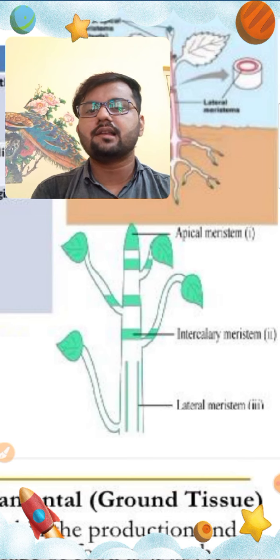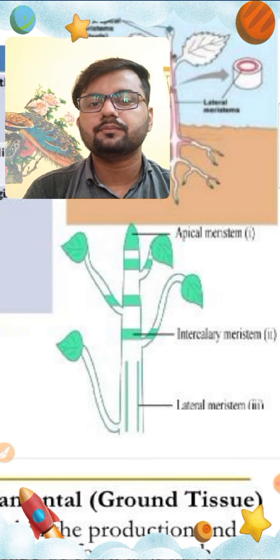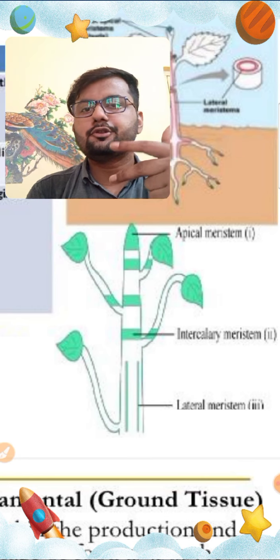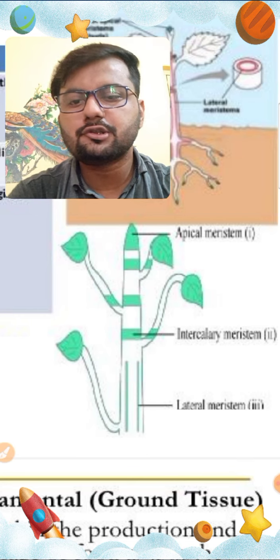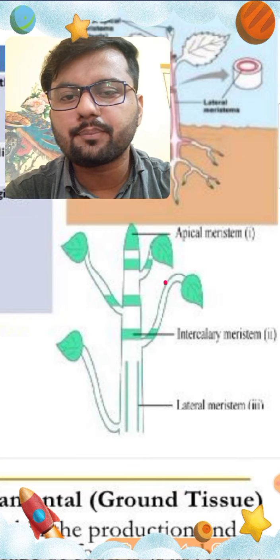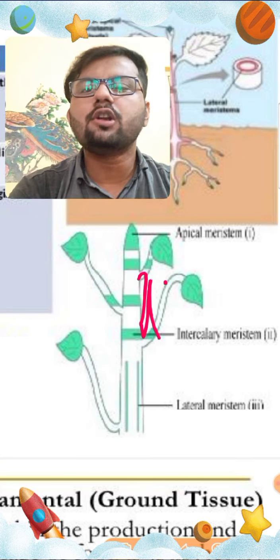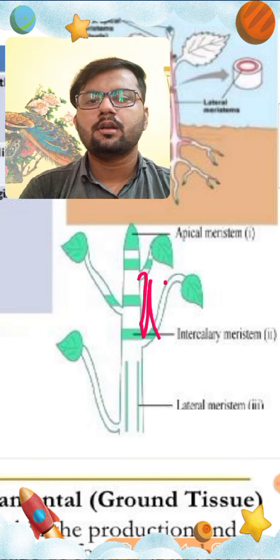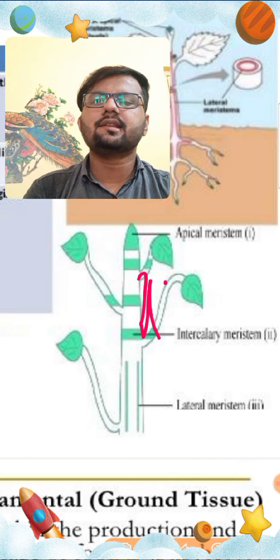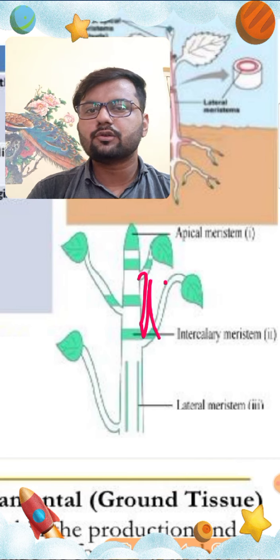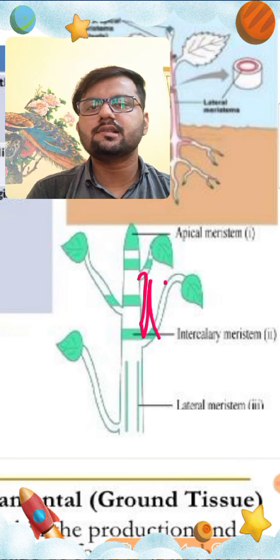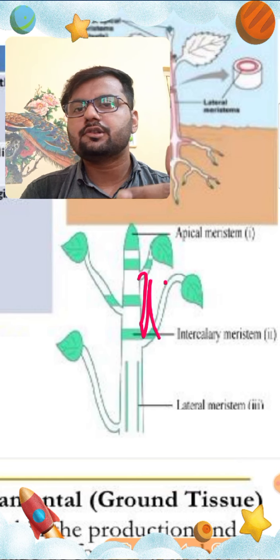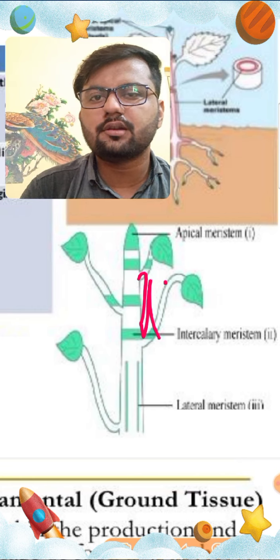Second one, intercalary meristem. This intercalary meristem is found between two nodes of the plant, between two successive nodes of the plant. Node means where new stems arise, and this is the area of intercalary meristem. It also helps in increasing the length between two successive nodes.